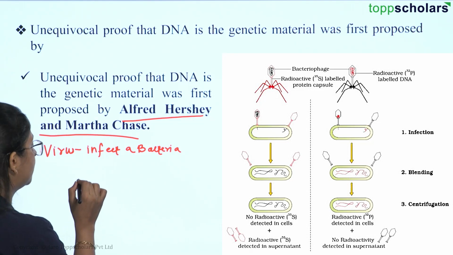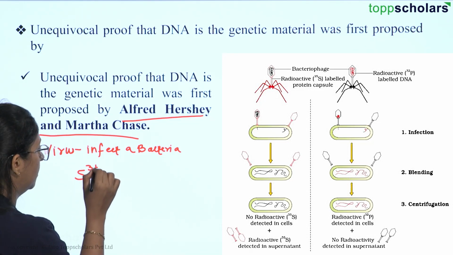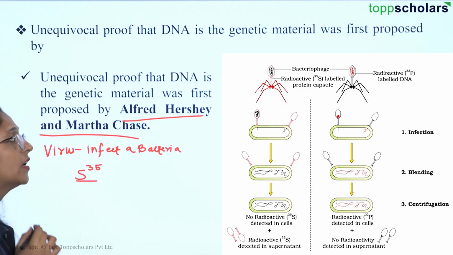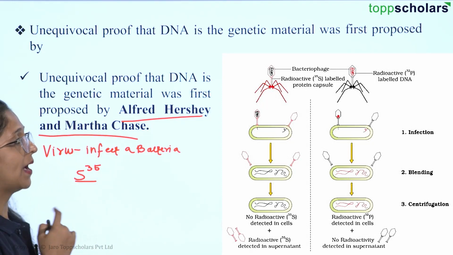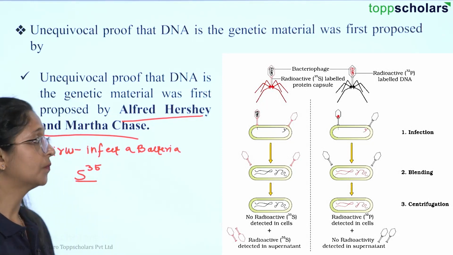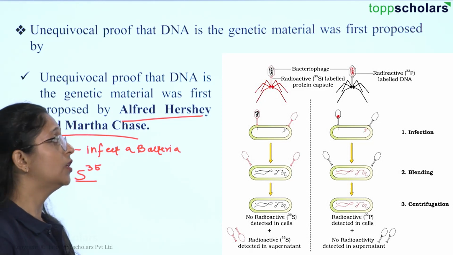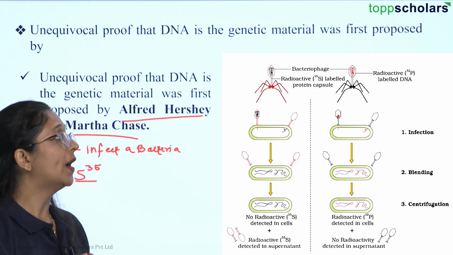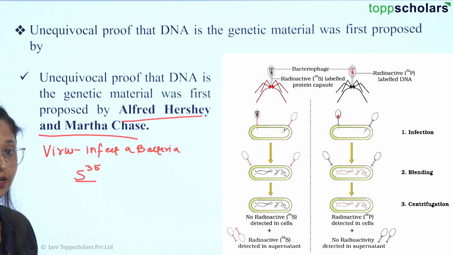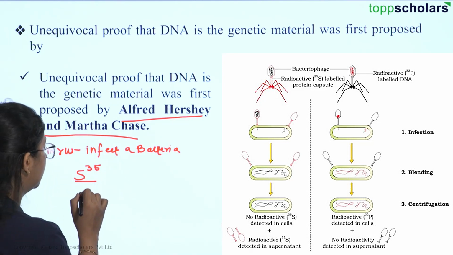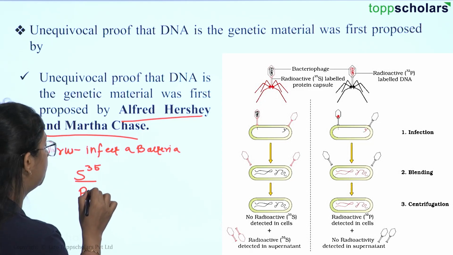They used S35, a radioactive element, in the bacteriophage, and infected the bacteria with that bacteriophage. In the first slide of the image, you can see that one bacteriophage is labeled with radioactive S35 and infects the bacteria. The other radioactive element that we used was P32.